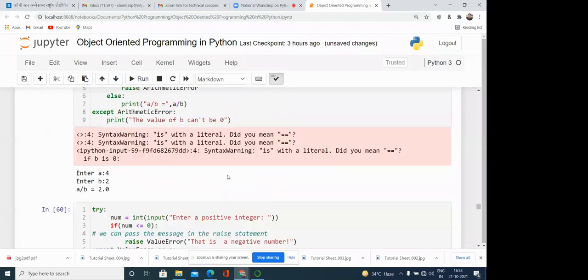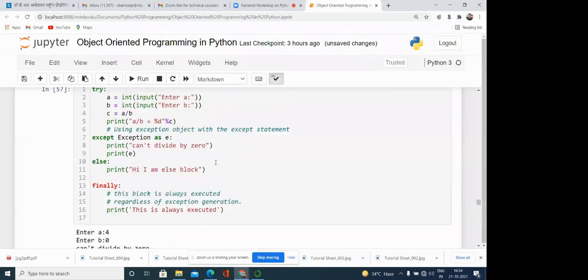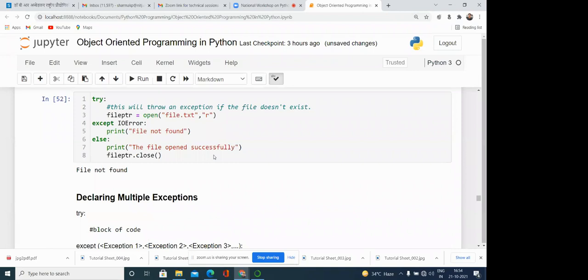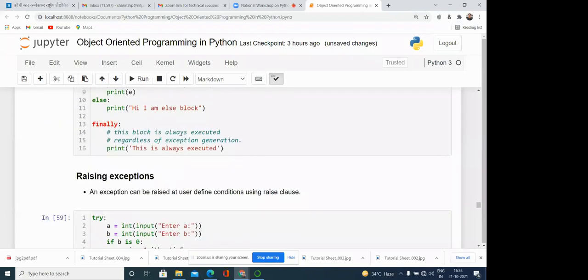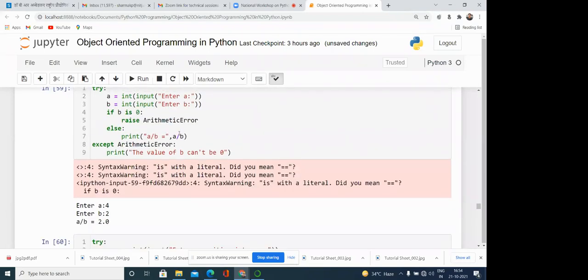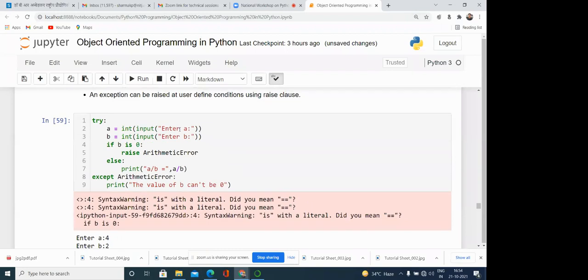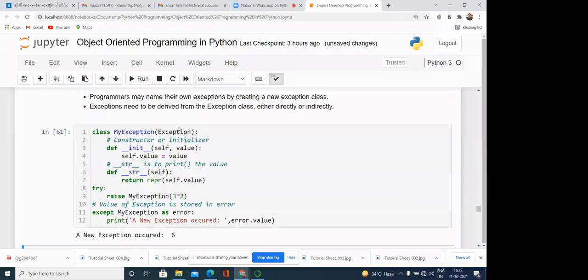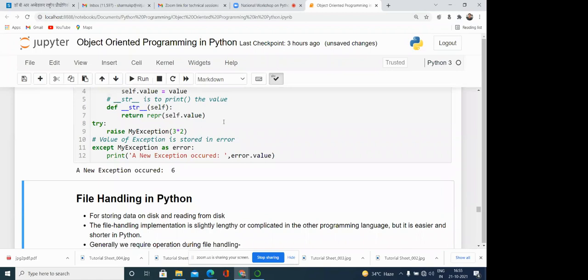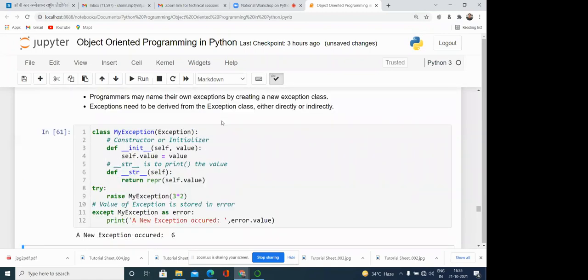So is this clear to you? This is all about exception in Python. Most of the concepts we have covered in this. If you are having any query, then you can ask anyone. Please, if you are having any query related to exception, then you can ask. Otherwise, we will move forward to file handling. Is it okay? Yes, please. Your voice is not coming to me properly.